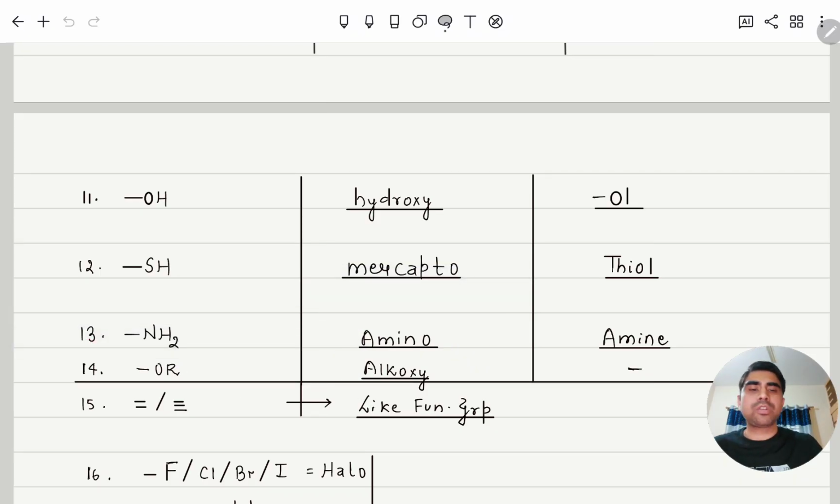Similarly, OR is ether. Ether is never considered as a primary suffix or primary functional group. Always it will be in prefix, and it is alkoxy. Double bond and triple bond, after functional group, will be given priority.